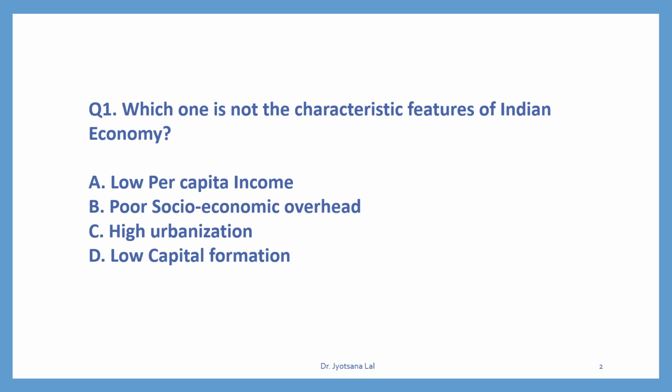Third option, high urbanization. No, this is not the feature of Indian economy. In fact, here there is low urbanization. So C is the correct answer. Fourth option, low capital formation. Yes, here capital formation is less as compared to developed economy. So the correct option is C.